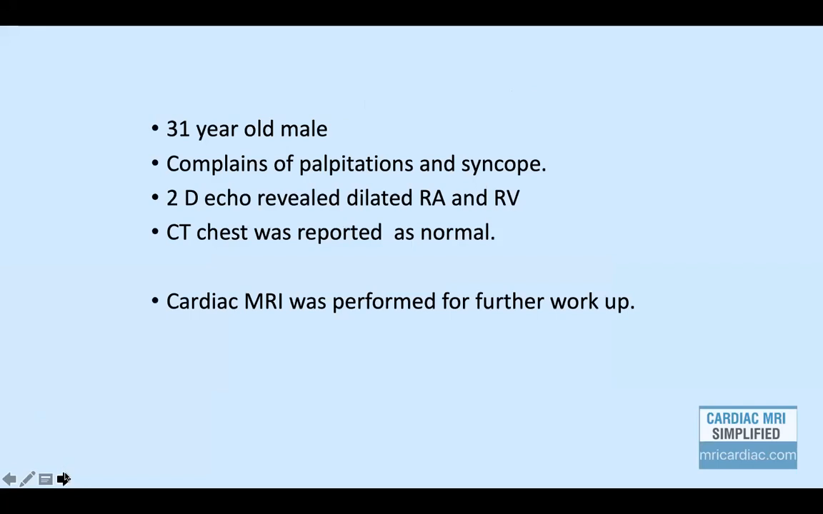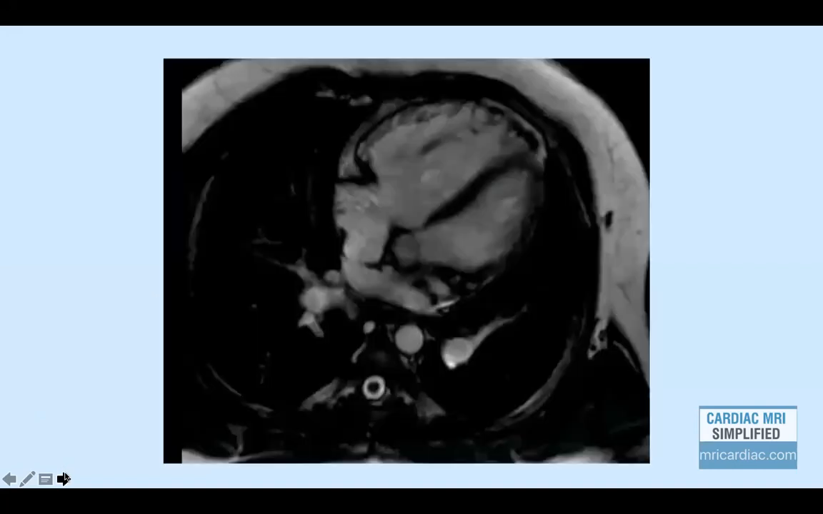31-year-old male who presented with complaints of palpitations and syncope. 2D echocardiography revealed dilated right atrium and right ventricle. CT chest was reported as normal. Cardiac MRI was performed for further workup.